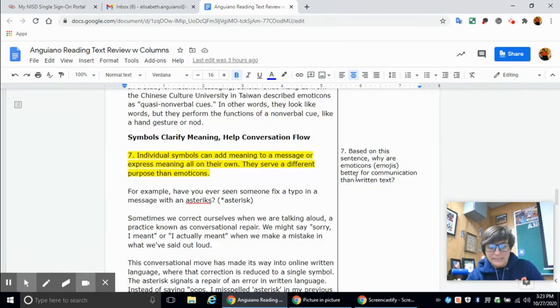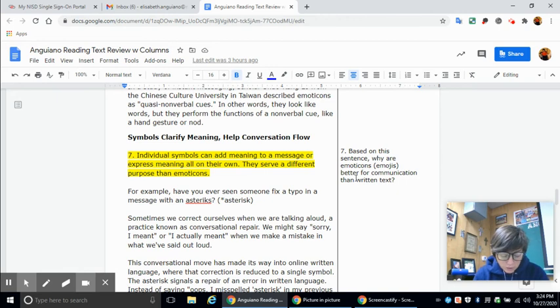And then finally, 7, based on this sentence, why are emoticons or emojis better for communication than written text? So individual symbols can add meaning to a message or express a meaning all on their own. They serve different purposes than emoticons. Okay, so this one would be individual symbols add meaning to a message. So the overall argument in this article is that emoticons are better for communication than written text.